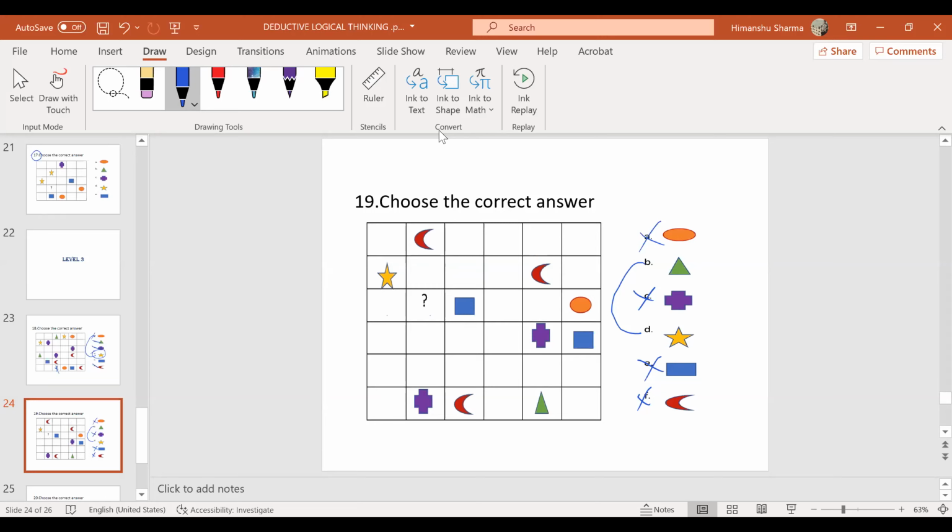Sir, it's the star, sir. Because if we put the triangle over there, next to the circle, we can't put the triangle, because below that the triangle is already there. Next to what? Circle. Circle is here. Next to the circle, we can't put the triangle because the triangle is there below. Correct. Good. Can I not put a triangle here?